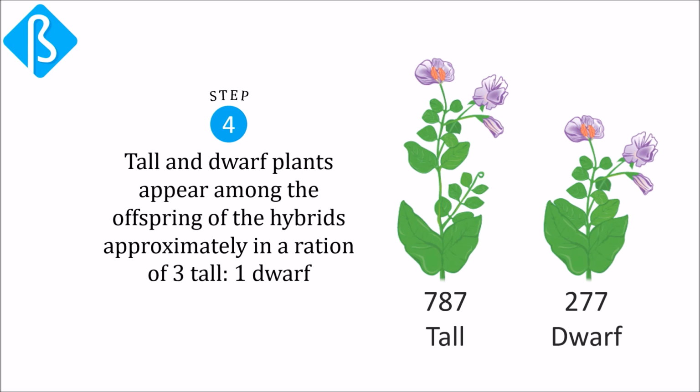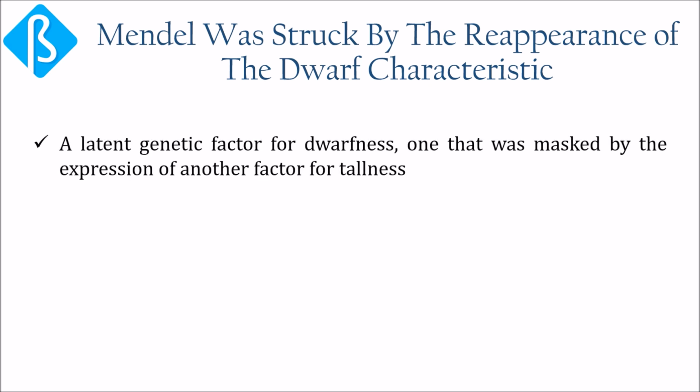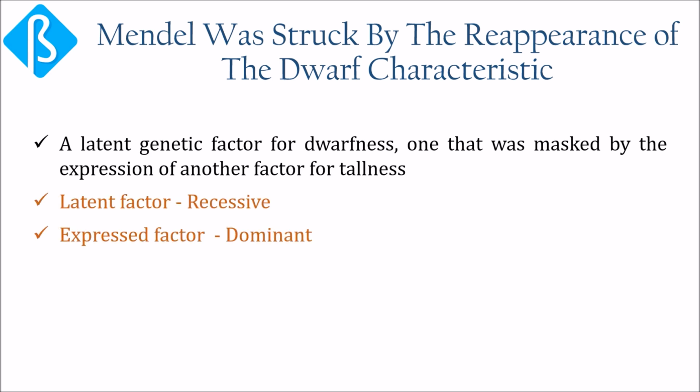Mendel was struck by the reappearance of the dwarf characteristics. Clearly, the hybrid plants that he had made by crossing tall and dwarf varieties had the ability to produce dwarf progeny even though they themselves were tall. Mendel inferred that these hybrids carry a latent genetic factor for dwarfness, which was masked by the expression of the factor for tallness. He said that the latent factor was recessive and the expressed factor was dominant.